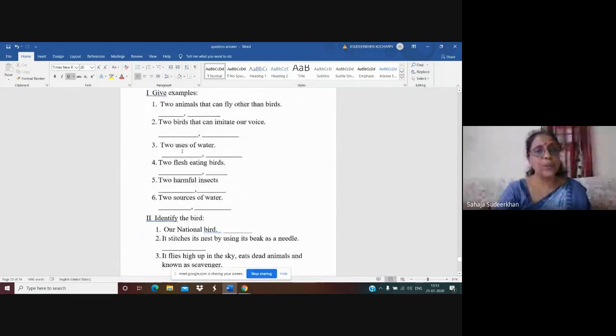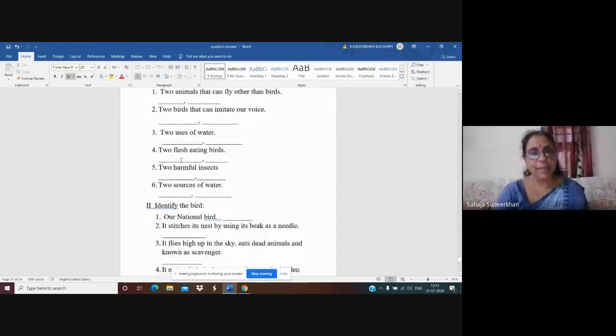Next one is two uses of water. Here I asked only two uses. You know many uses of water, isn't it? So you can write it here. Drinking, bathing, cleaning the utensils, washing the clothes, mopping the floor. Isn't it like that? Flesh eating birds means birds that eat the flesh or meat of the prey. Prey means food. Kite, vulture, eagle, all these birds eat the flesh of others.